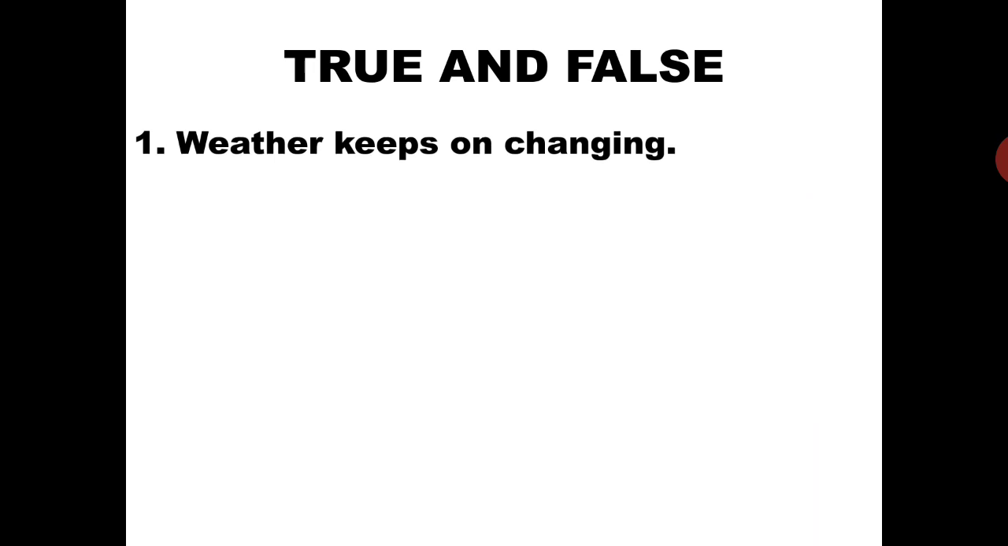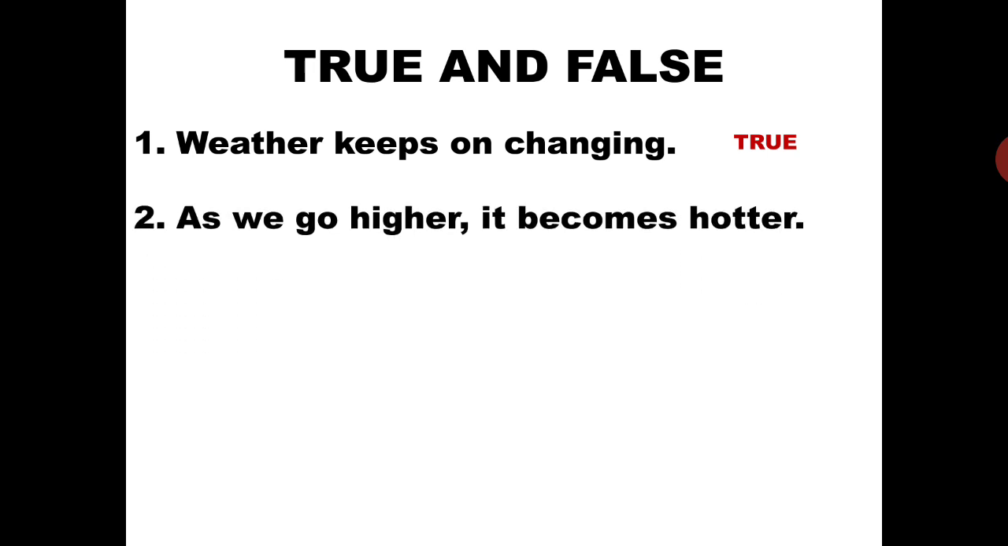The first sentence, weather keeps on changing. Is this sentence true or false? Tell me, students. Weather keeps on changing. This statement is true. Now the second statement: as we go higher, it becomes hotter. This statement is false. Why? Because as we go higher, the place becomes cooler.